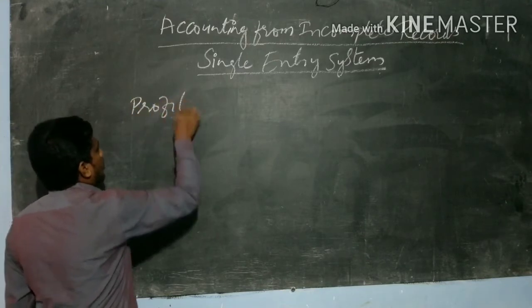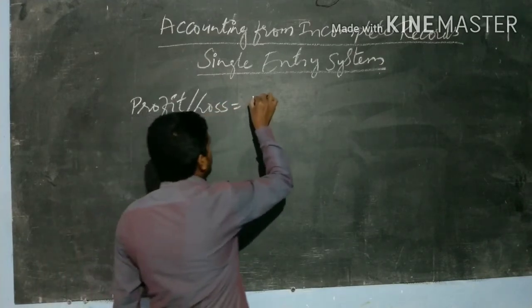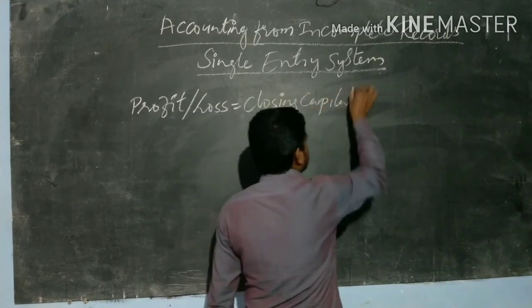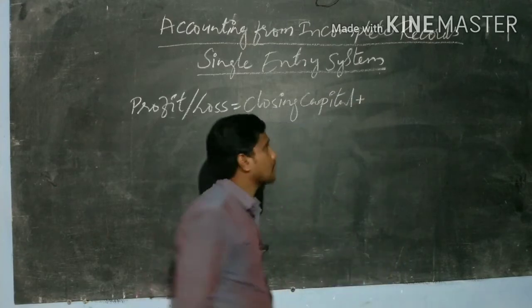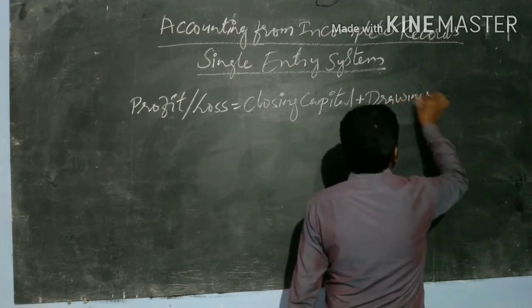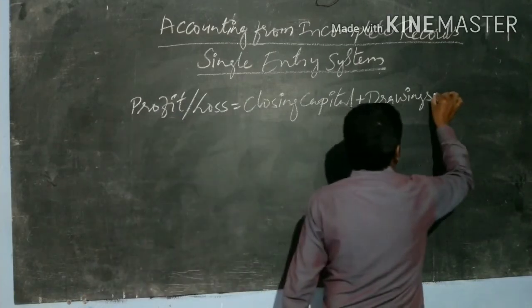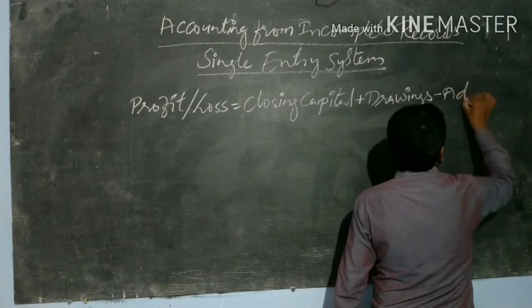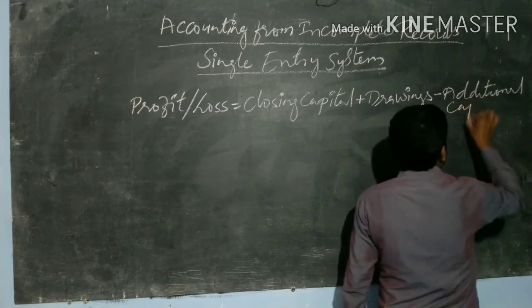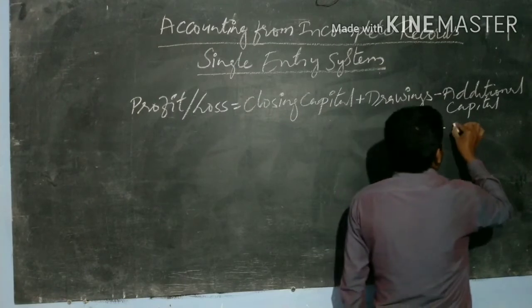Profit or loss under the single entry system equals closing capital plus drawings, minus additional capital, again minus opening capital.